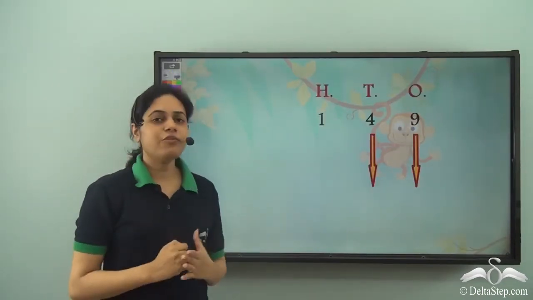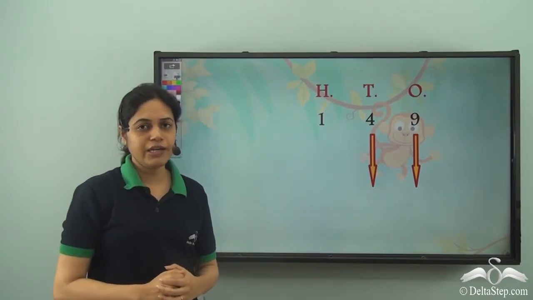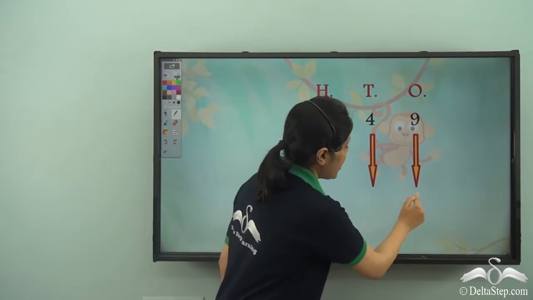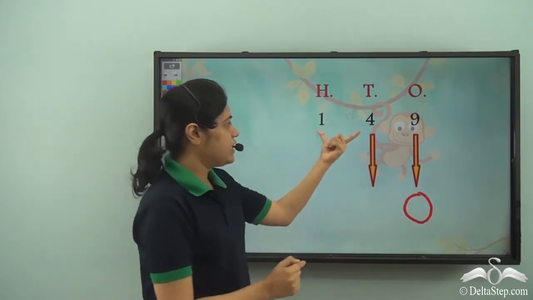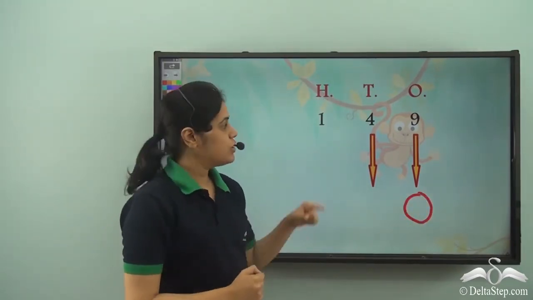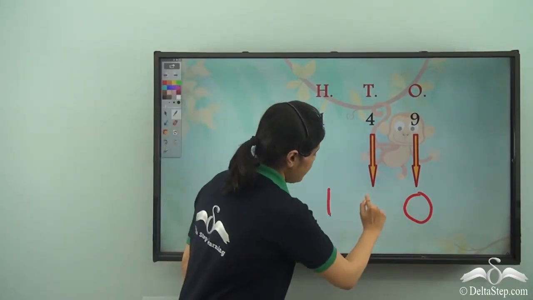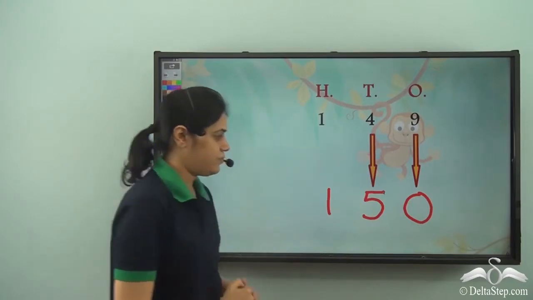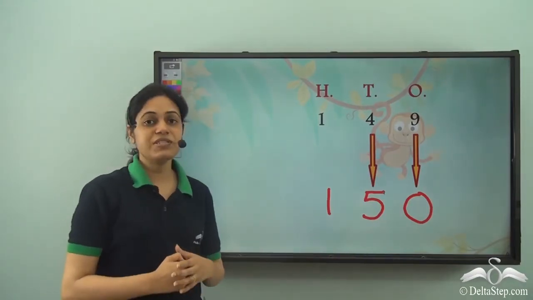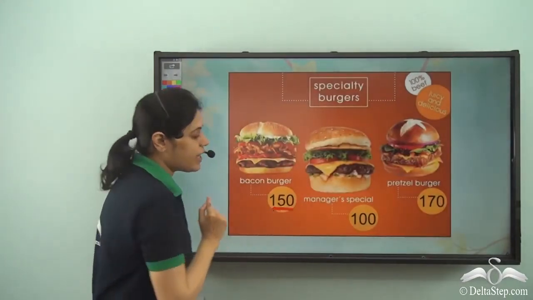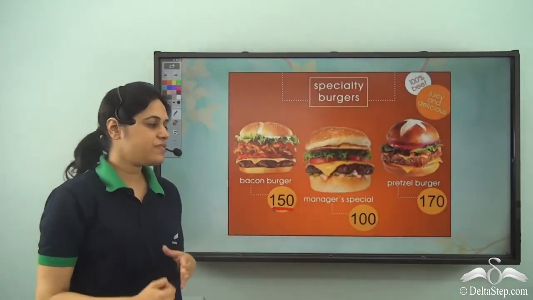So can you tell me what is the next number after 149? So 9 is the trouble number. So for 9 to become 0, these numbers should increase. So 14 should become 15. So 150 was exactly the number which Rohit saw on the menu card. So 150.